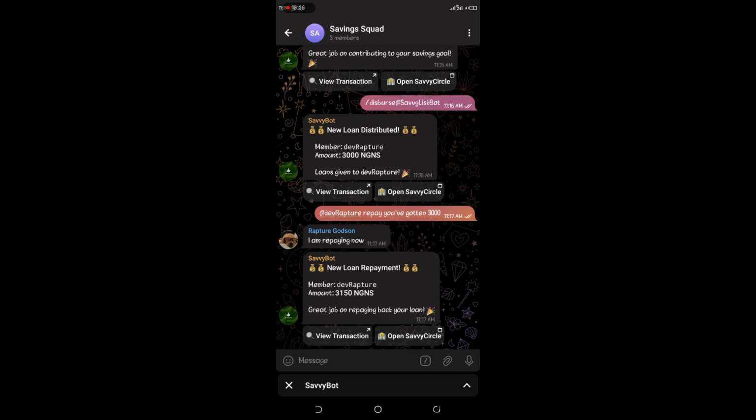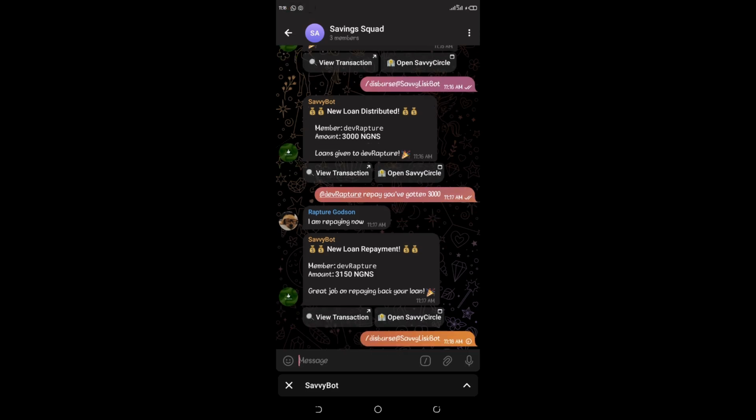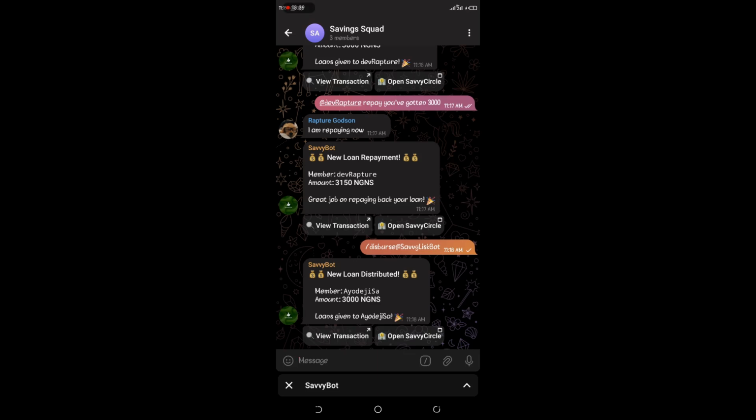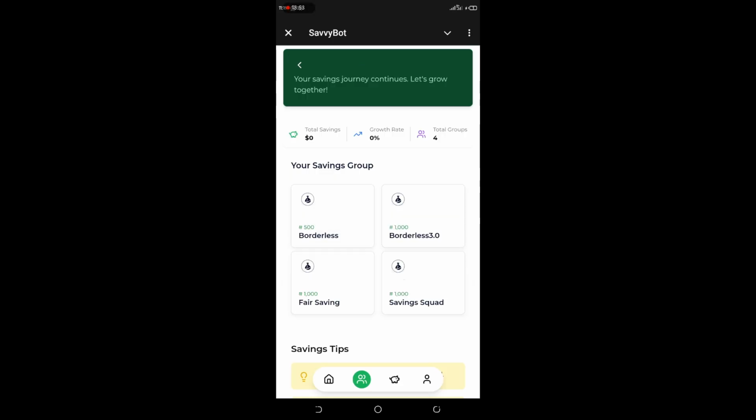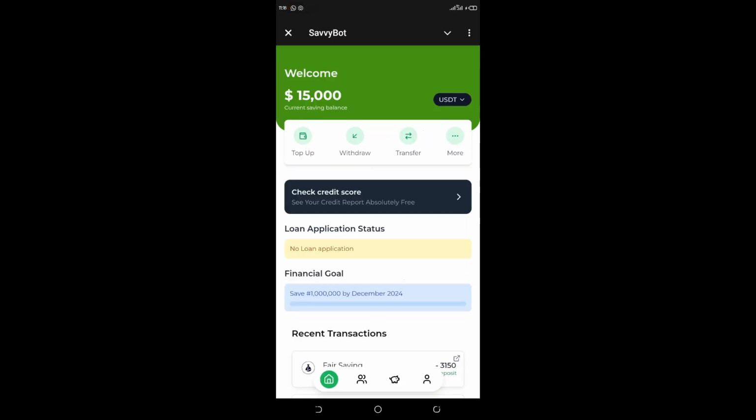Also, since Rapture has repaid, if I use the disburse keyword again, I should get this loan now. Like I said, this is like a rotating savings and a rotating loan and borrowing. Now you can see this message from the group saying loan distributed to member IODG, amount is 3,000 NGNS. I can confirm this in my app. If I switch to NGNS now, I have 17,000. Before I had 14,000, but now it is 17,000.